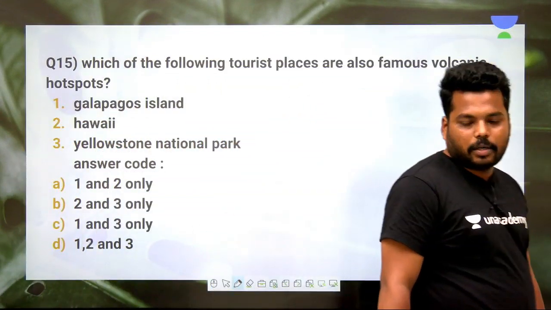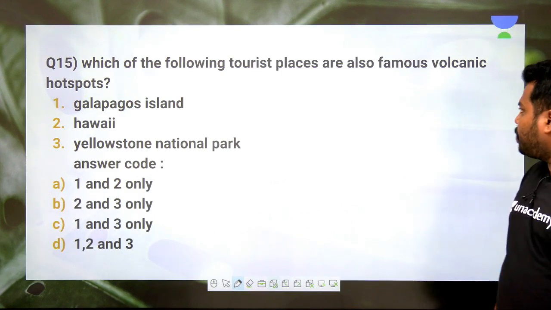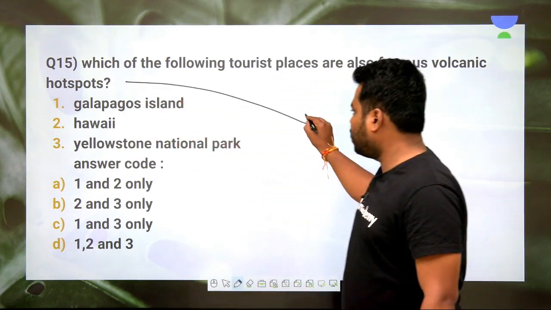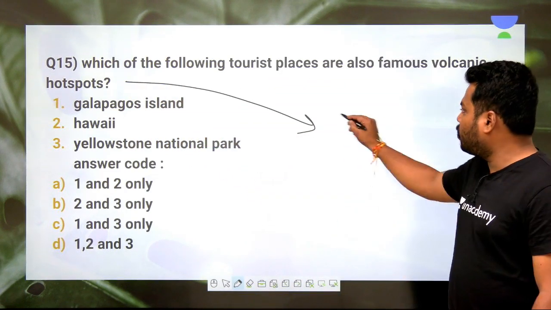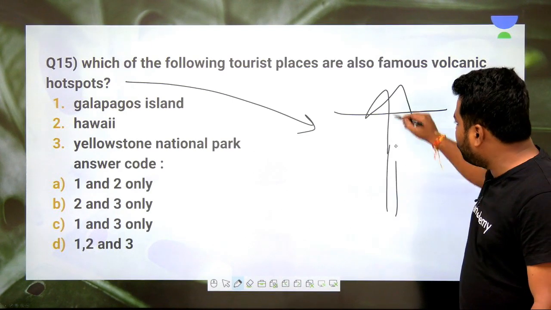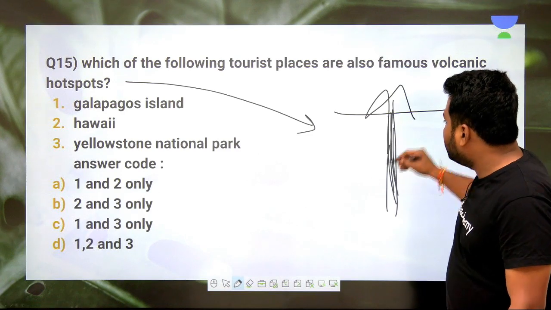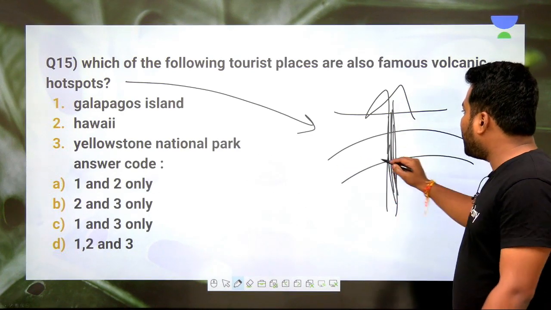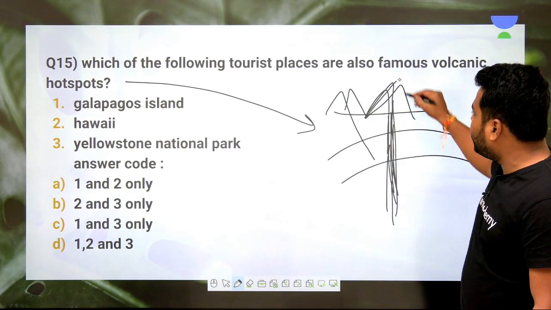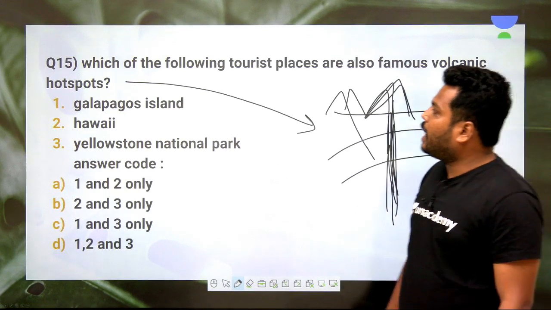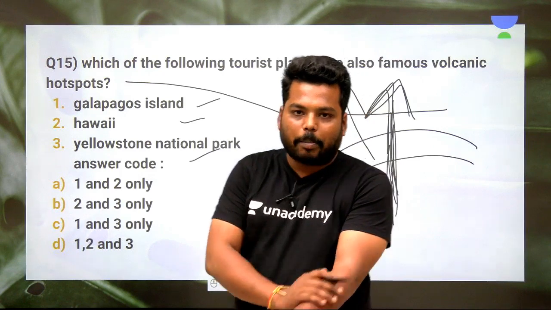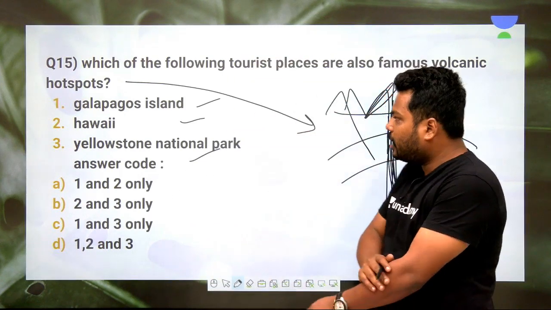So the next question. Which of the following tourist places are also known as famous volcanic hotspots? What is a hotspot? Hotspot volcanism is that volcanism which erupts onto the earth's surface, whereby the lava would be coming from deep interior. Generally, the lava should come from the mantle portion and volcanic eruption should happen. But if lava comes from deep interior, they are called as hotspot zones. And Galapagos Island where it is, Hawaii Island where it is, and Yellowstone National Park, the first national park where we have Old Faithful Geyser, where these things are.